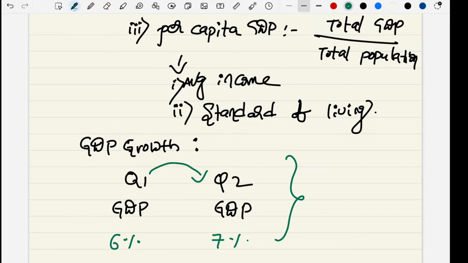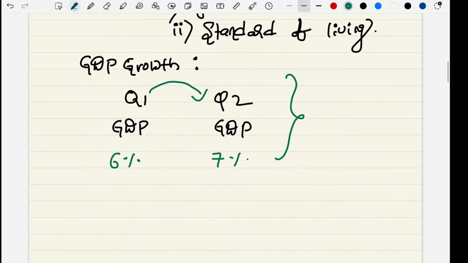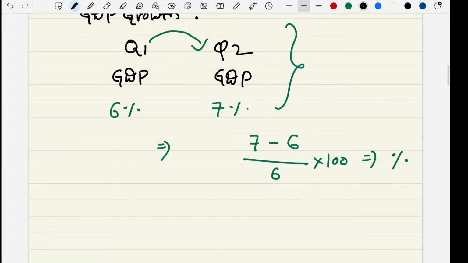This growth is measured in percentage: 7 minus 6, divided by 6, into 100. Very simple calculation. Whatever the quarter one GDP is, it is known as the base. Very, very important. That's why we use the base in the denominator.